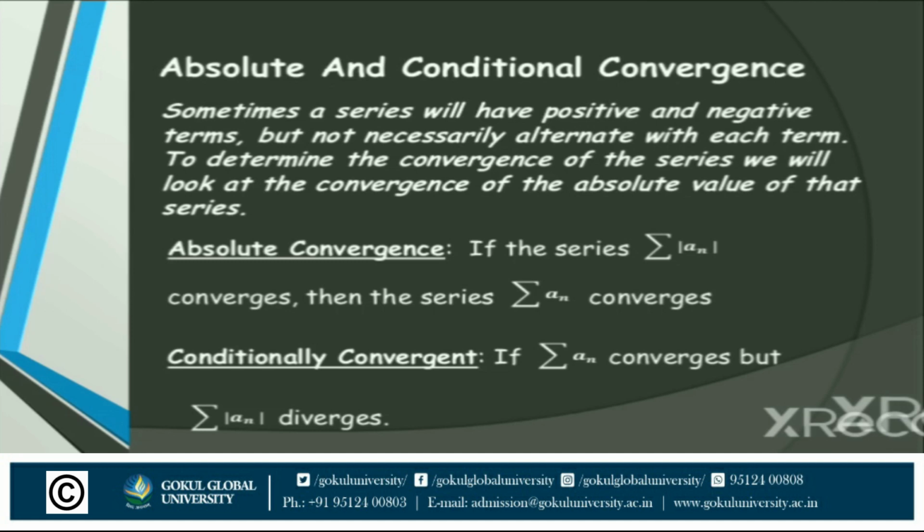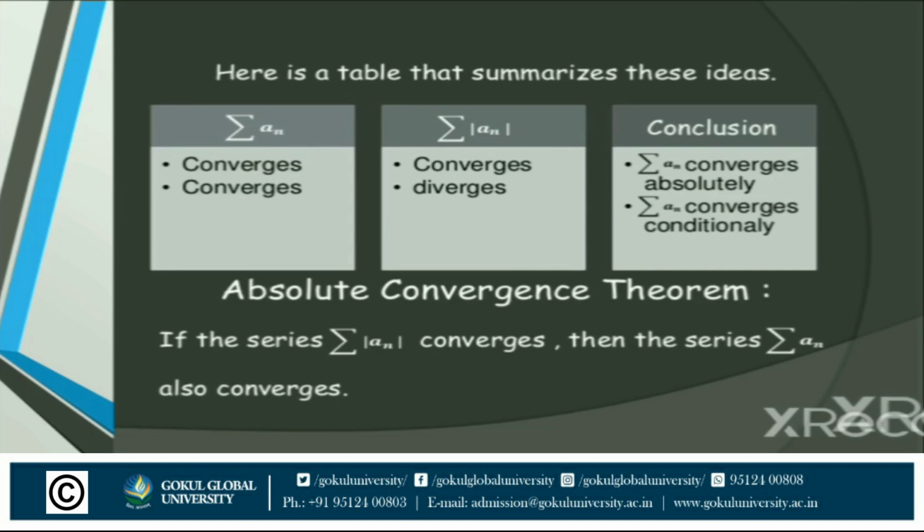Now next, here is a table that summarizes these ideas. What is the main difference between summation a_n and summation modulus a_n, and what is the conclusion about these two types of summation? If summation modulus a_n converges, then both converge.